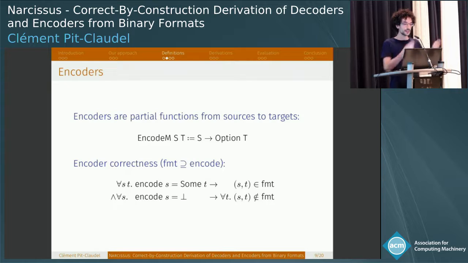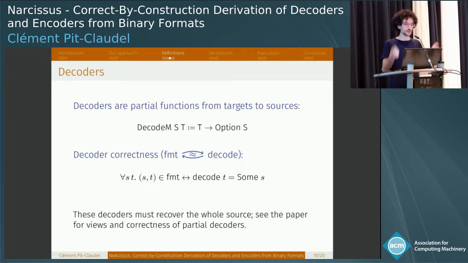An encoder takes a source value and returns an option in the target type, and its correctness is characterized by the fact that if encoding succeeds, then the pair of the source and the target value should be allowed by the format, and if encoding fails, then there should be no target values in the target type that correspond to the source according to the format.